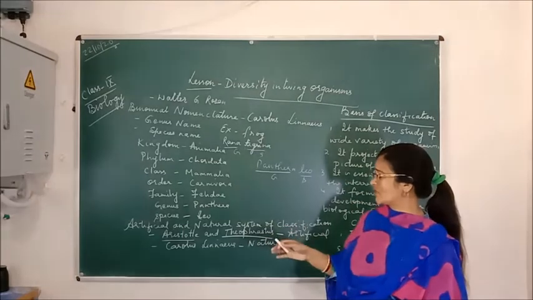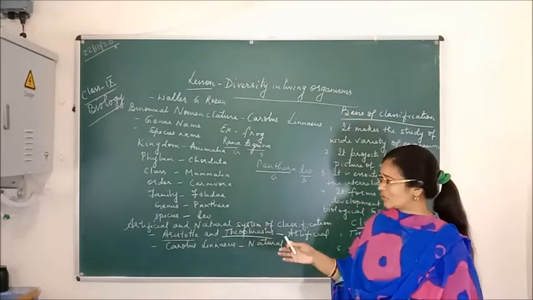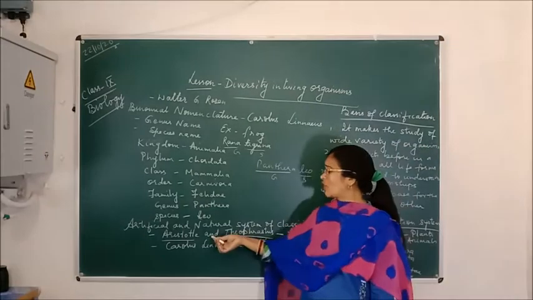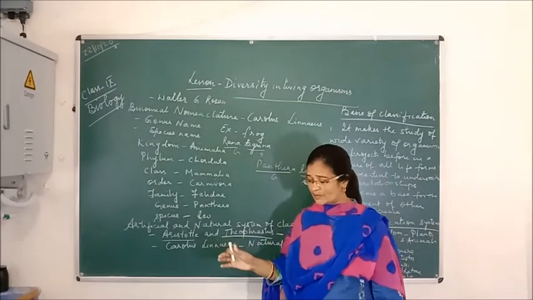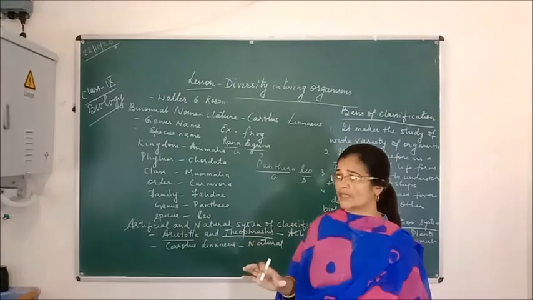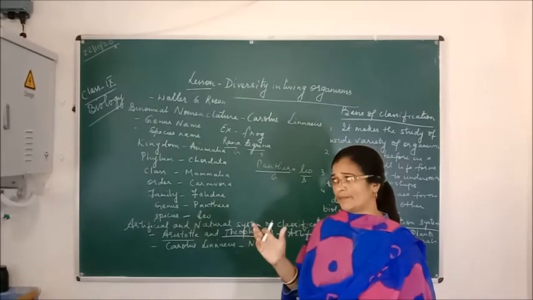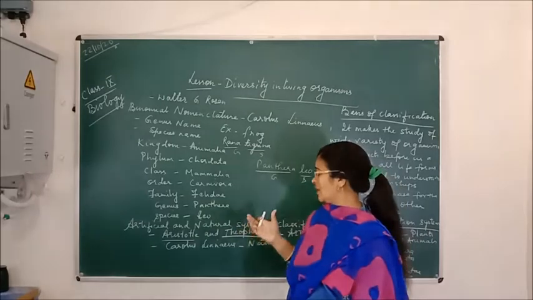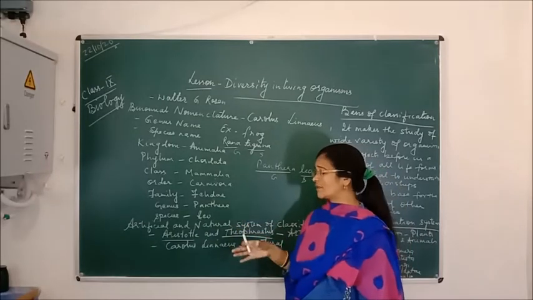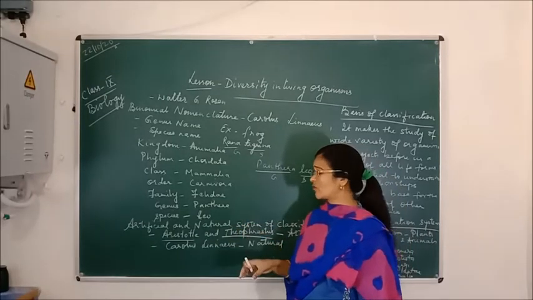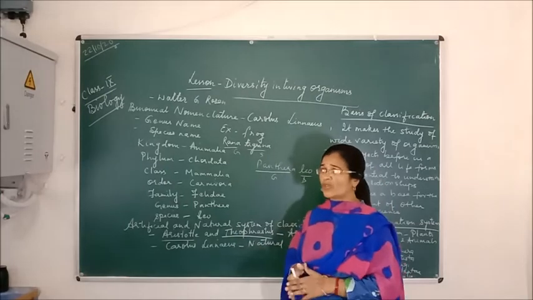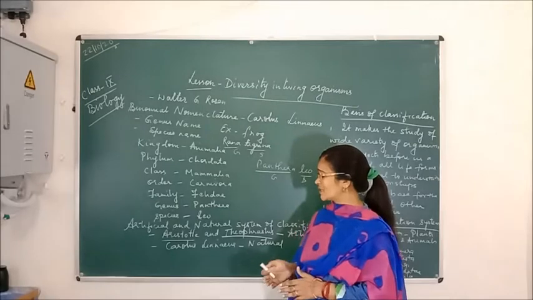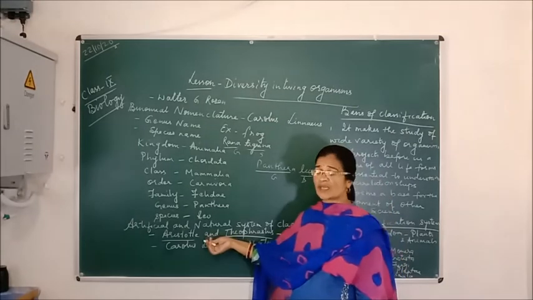But this artificial system of nomenclature was not valid, because if organisms are divided according to their habitat, then a whale lives in water, a small fish lives in water, and a frog also lives in water, but they do not have a proper classification because their features are different.